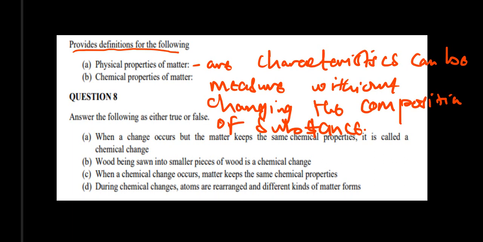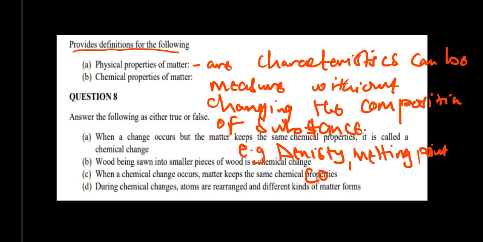Okay, so for example, we can give a density. We can measure the density of a substance without changing its composition. Another example is the melting point. We can measure the melting point, for example, of water without changing its composition. We can also measure or take note of the color of a certain substance without changing its properties. So these physical properties of matter, you can measure without changing the composition of